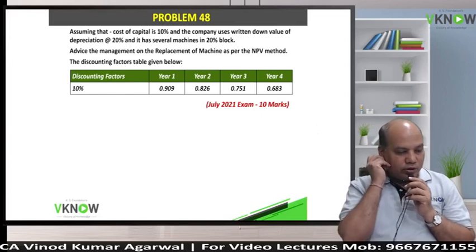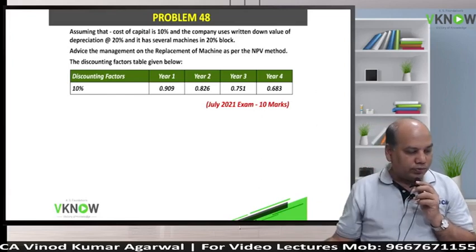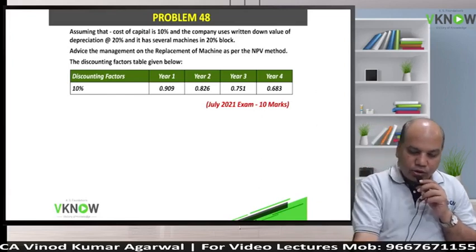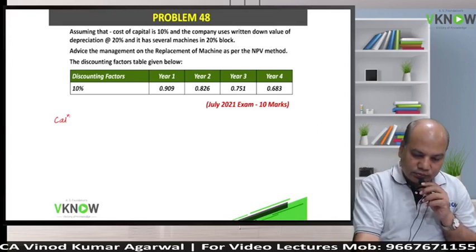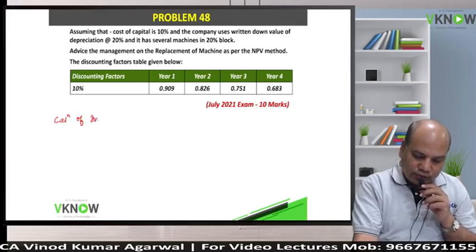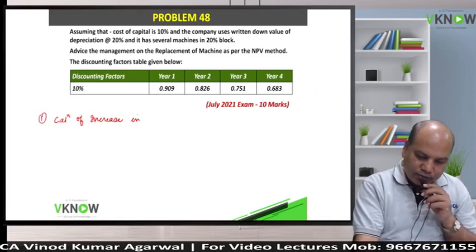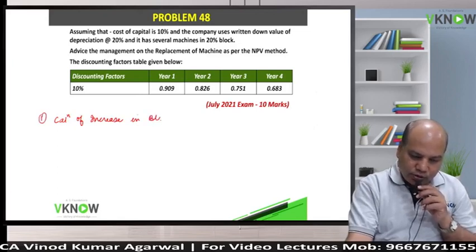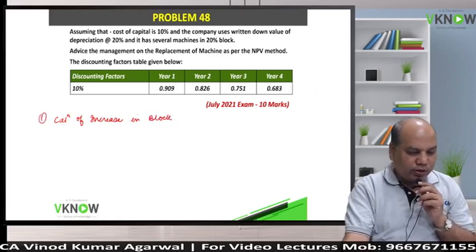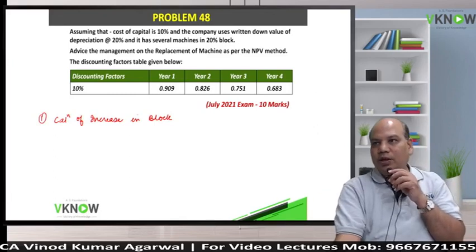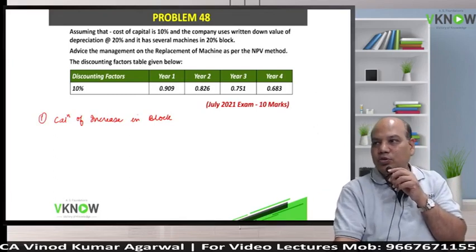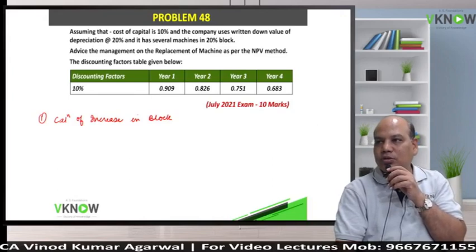So first, step 1, calculation of increase in block of assets for depreciation calculation. This question's institute answer is very big, but we will simplify it for you. They have written so many unnecessary working notes, not really required.